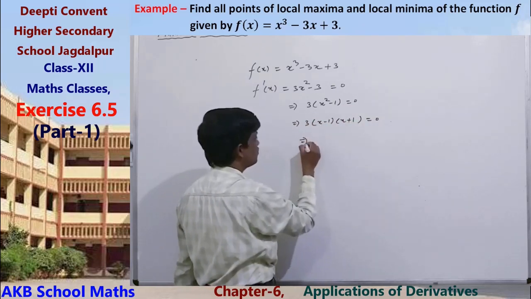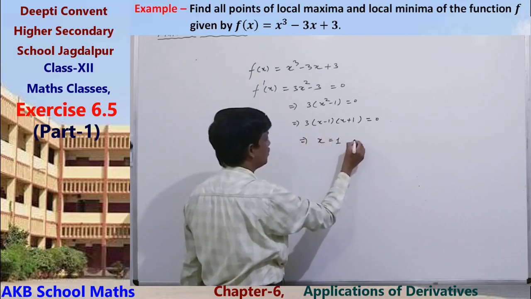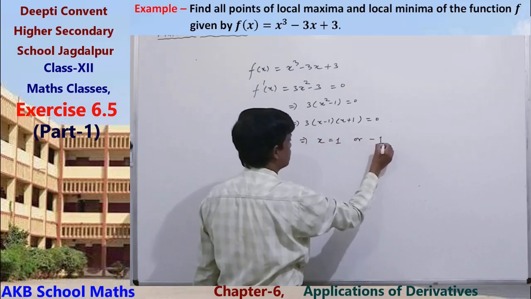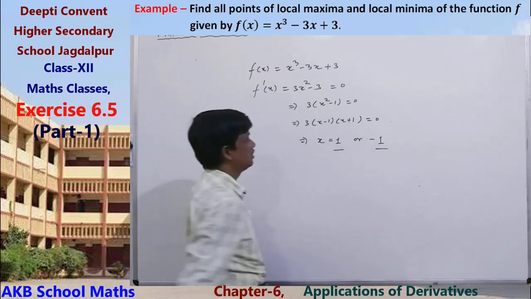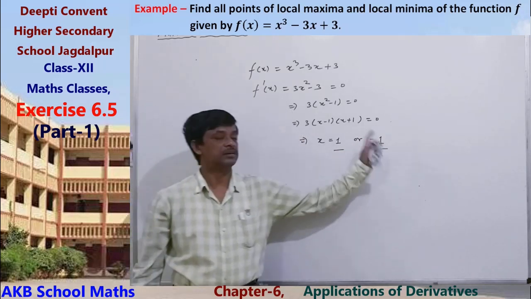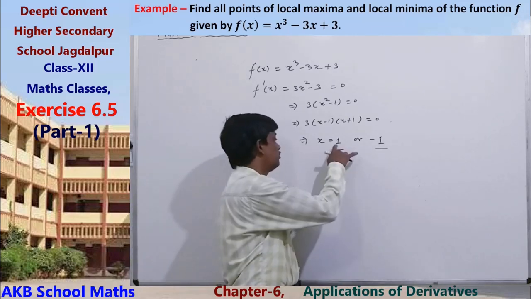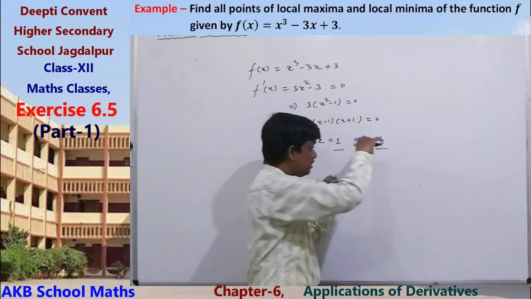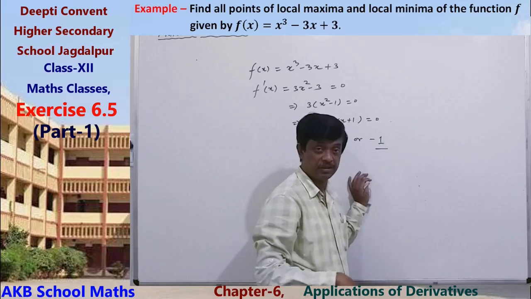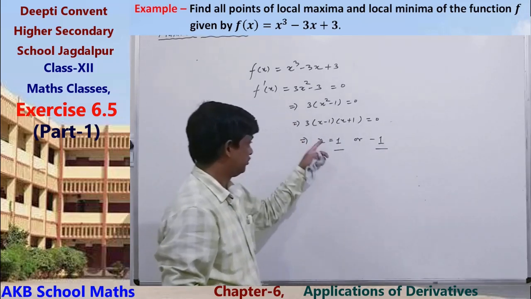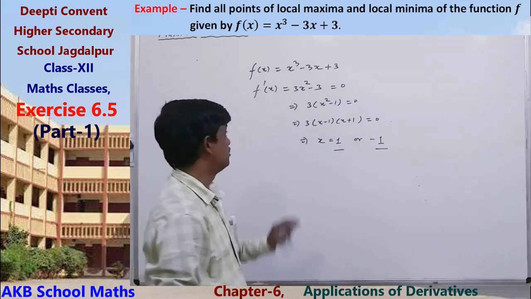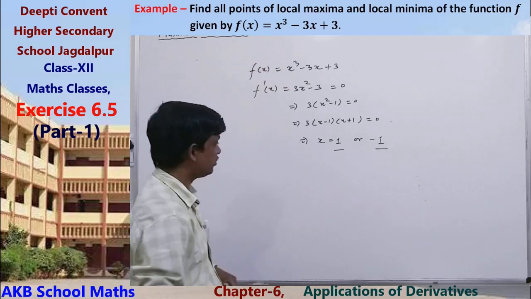That is, x may be 1 or minus 1. Two points are there, 1 and minus 1. Now, whether at these points the function is maximum or minimum, we have to test by using the first derivative test.